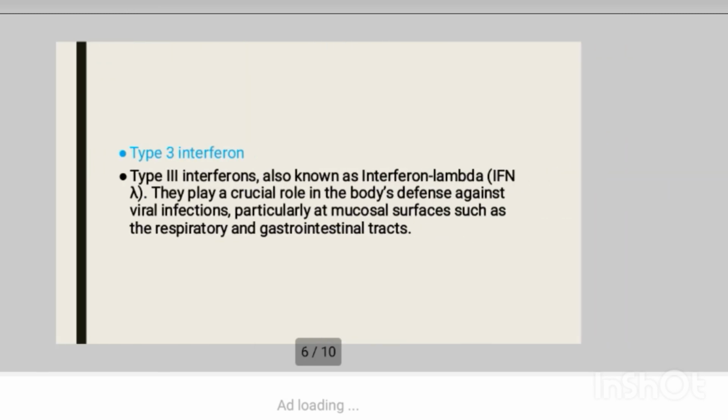Then type 3, also known as interferon lambda. They play a role in the body's defense against viral infection, particularly at the mucosal surfaces present in the respiratory and gastrointestinal tracts. Their functions are similar to type 1. It inhibits viral replication within infected cells. Lambda influences the activation of dendritic cells, macrophages, and T cells.